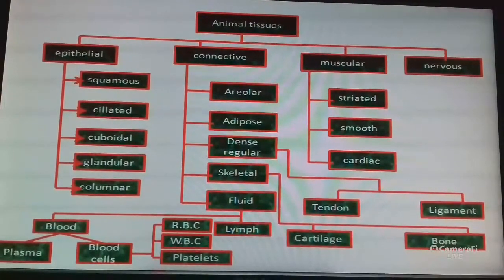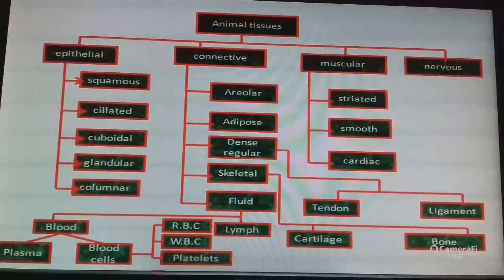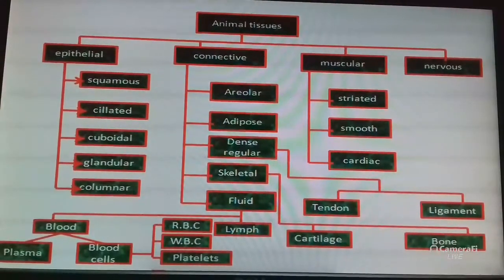Next question arises, why would cells need oxygen? The oxygen oxidizes food and releases energy for different types of activity. That's why we need oxygen. And blood flows and carries various substances from one part of the body to the other. For example, it carries oxygen and food to all cells. It also collects waste from all parts of the body and carries it to the liver and kidney for disposal.